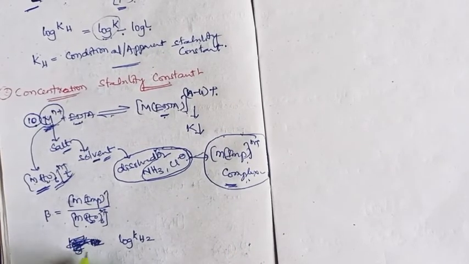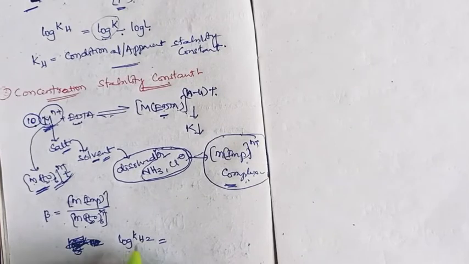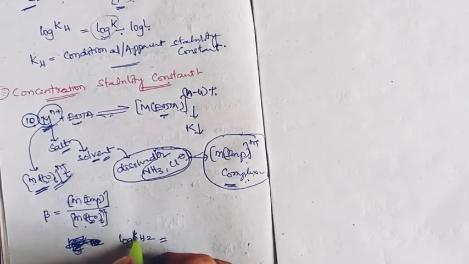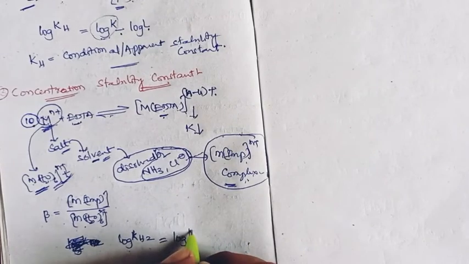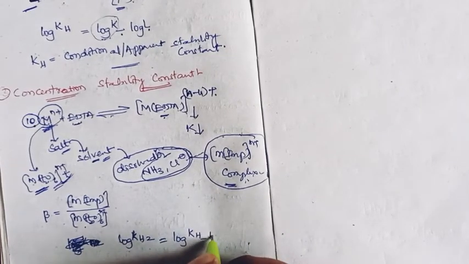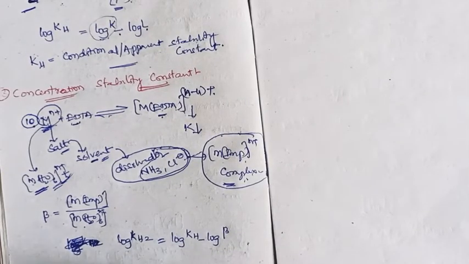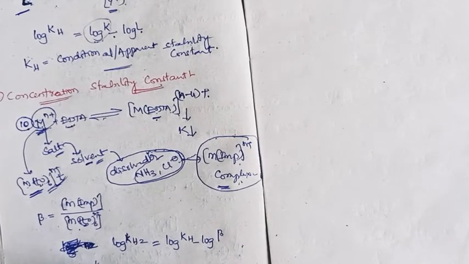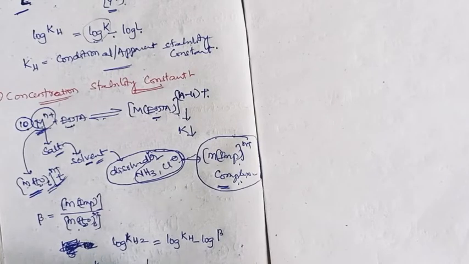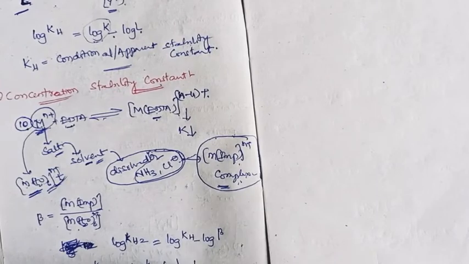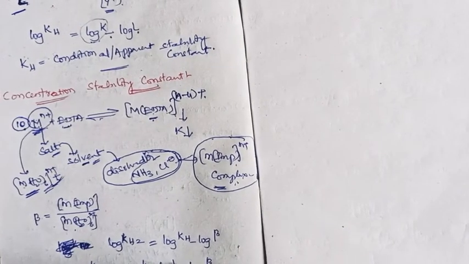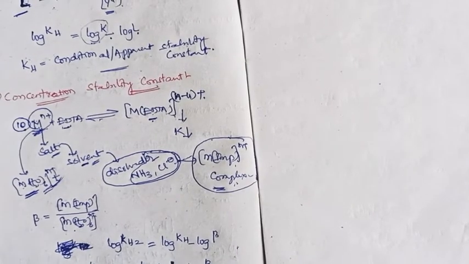The KHZ correction can take place as log KHZ equal to log KH minus log beta, or we can write log KHZ equal to log K, the thermodynamic stability constant, minus log L minus log beta: the correction from the ligand side and the correction from the metal side.